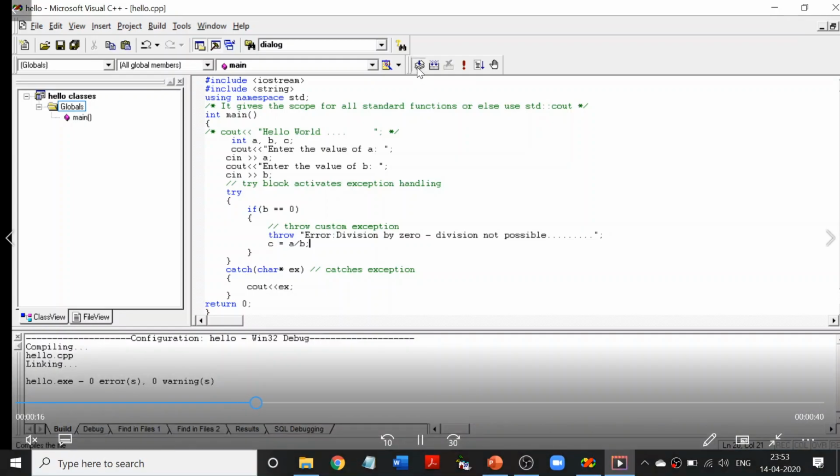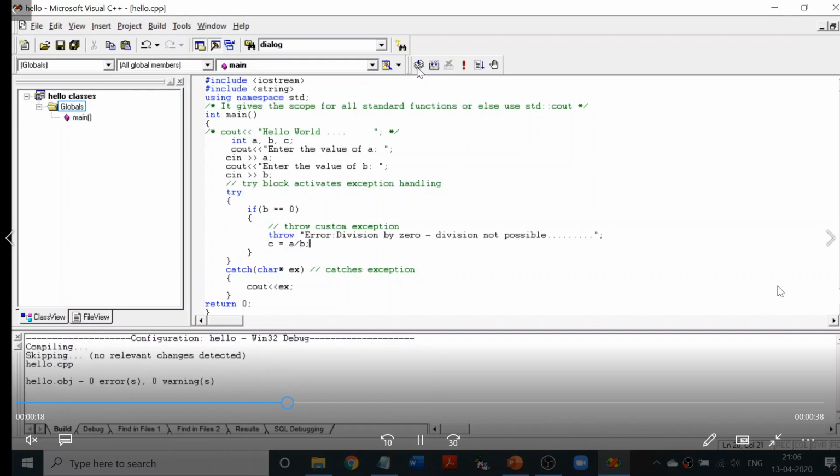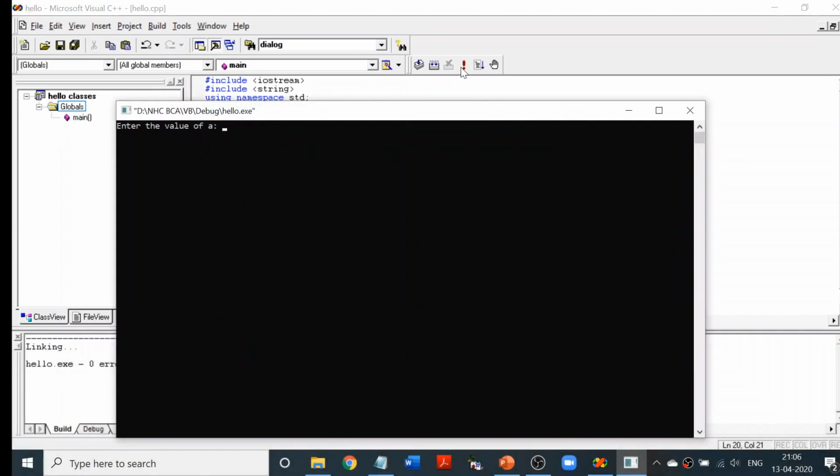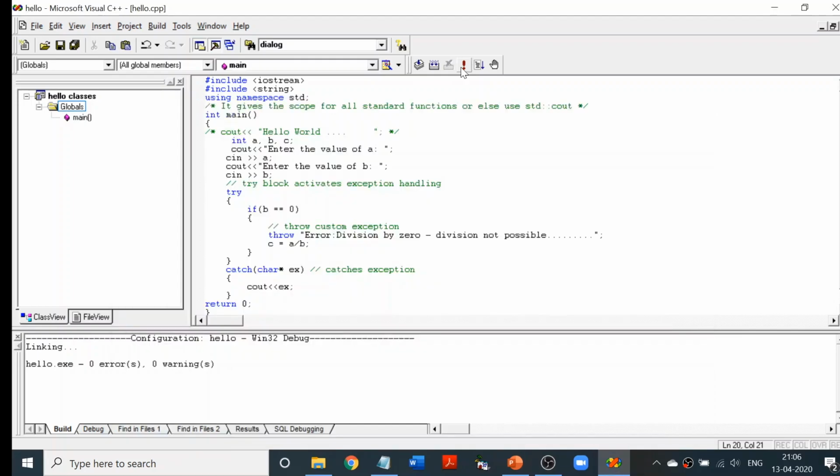I'm compiling the program, no errors. So I'm going to build it. I have to give the value of a and the value of b. I'm going to try giving a as 25 and b equal to 0, to see if the exception comes. Yes, division by 0. Division is not possible is the exception you got.